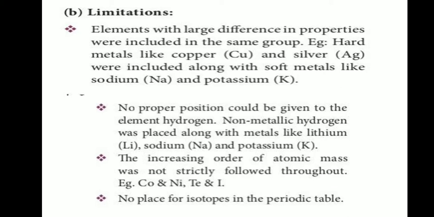The increasing order of atomic mass was not strictly followed throughout. For example, cobalt and nickel, and tellurium and iodine. Also, there is no place for isotopes in the periodic table.